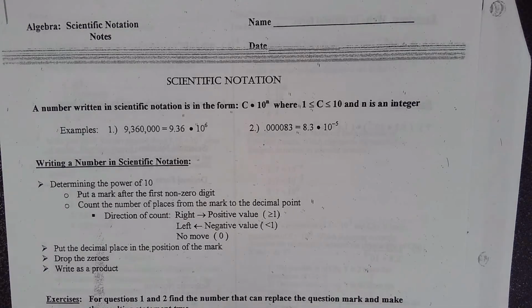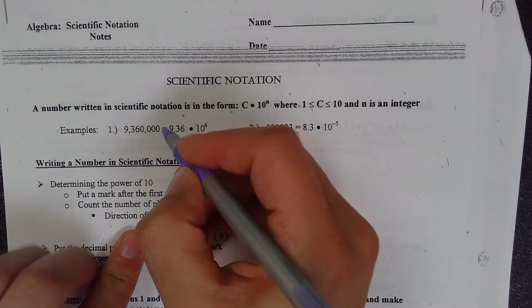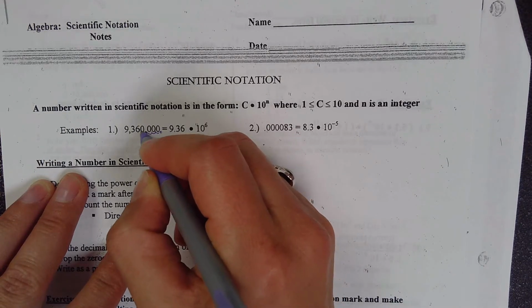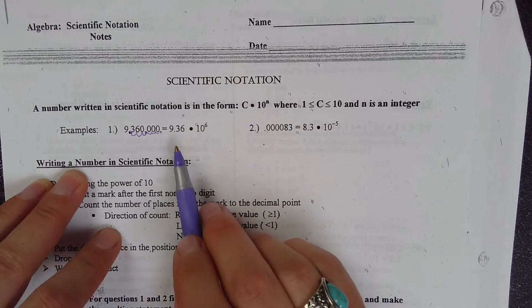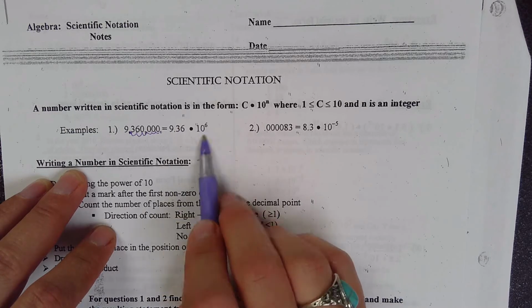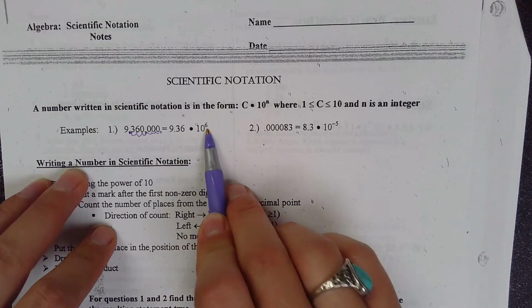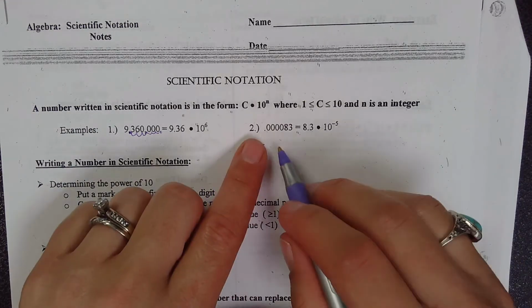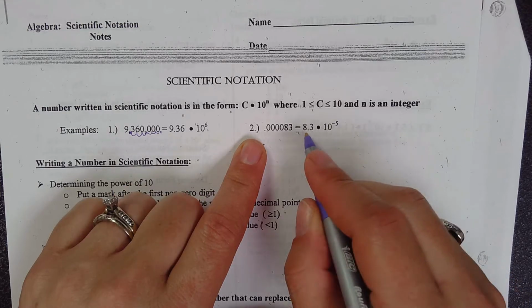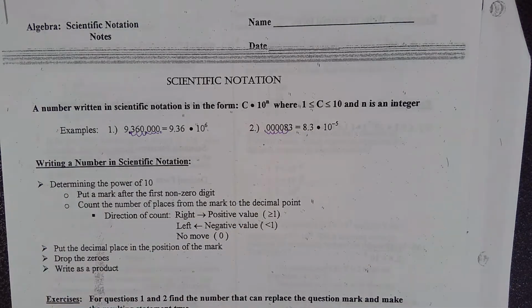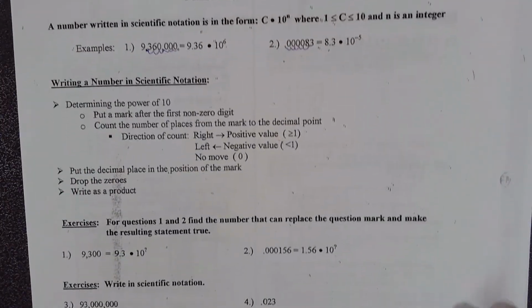For example, this is 10 to the 6 because the decimal is moved 6 places. So if I take this and I wanted to write it in standard form, I would take the decimal and move it to the right 6 places because positive means to the right. Over here, you would take the decimal and move it to the left 5 places, and that's how you would get this number. So it's pretty simple. Everything I just said is in this section right there.